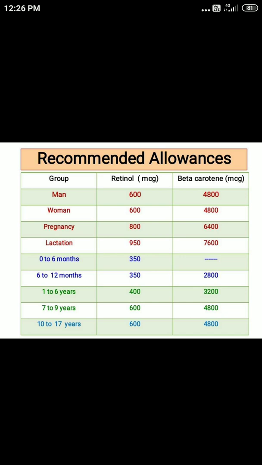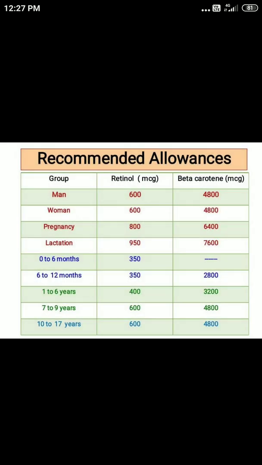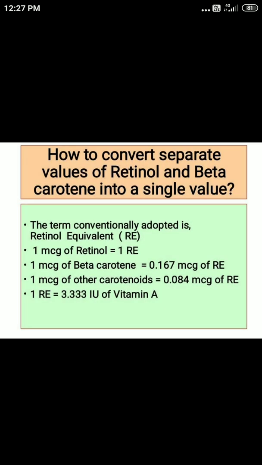So if you won't be able to recall, at least remember 600 micrograms which are required for most of the age groups. And don't forget the additional requirement of 200 microgram during pregnancy and the additional requirement for lactation which is plus 350 microgram. So is it easy? No need to pay more focus on memorizing the figures.